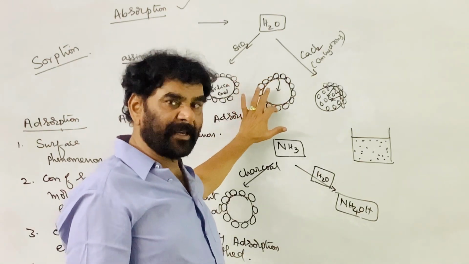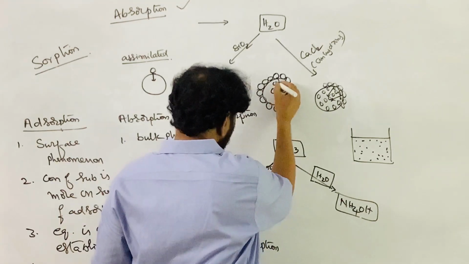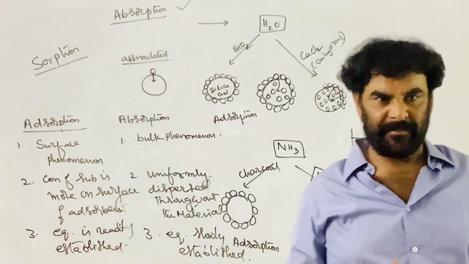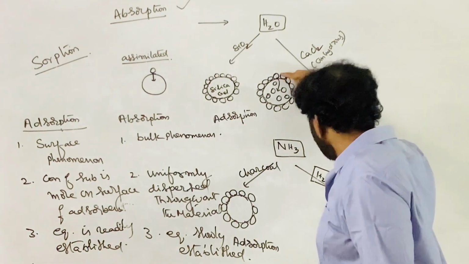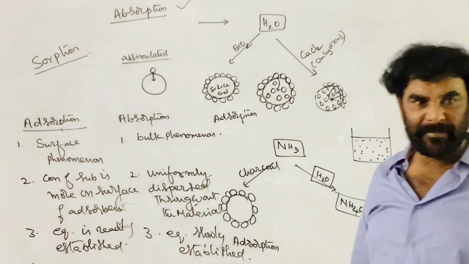The adsorbed molecule moves inside slowly, and the hydrogen molecule which is inside is called absorption. This is the adsorbed hydrogen, this is the absorbed hydrogen.